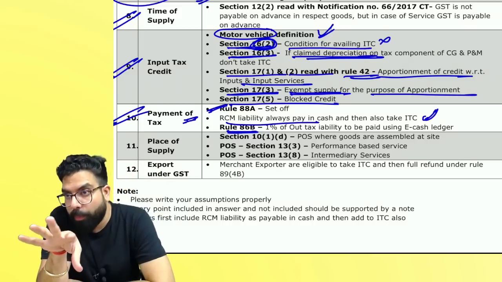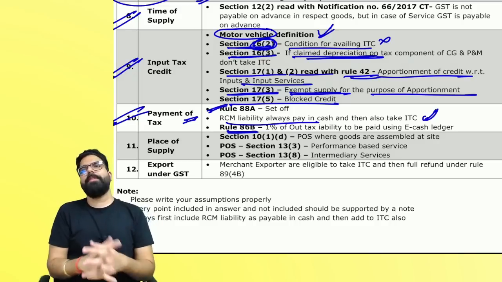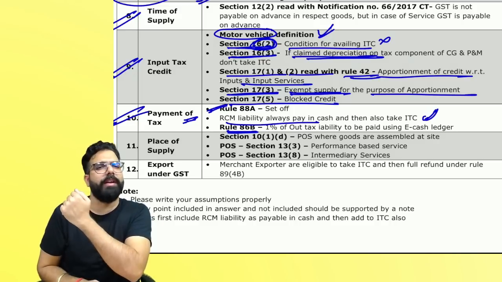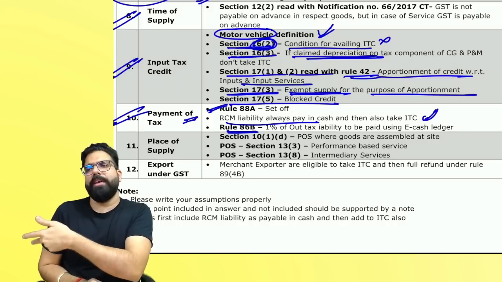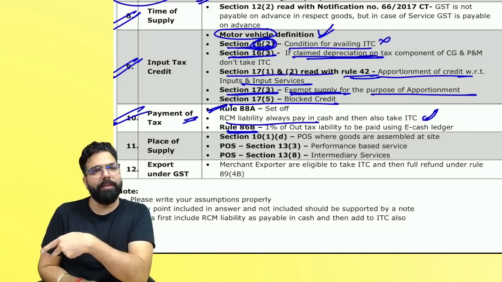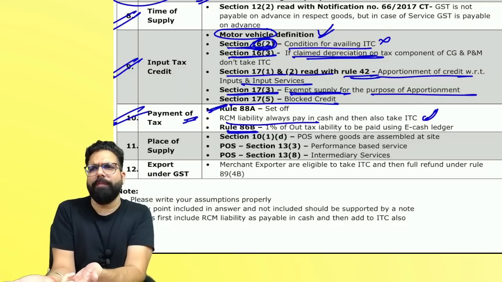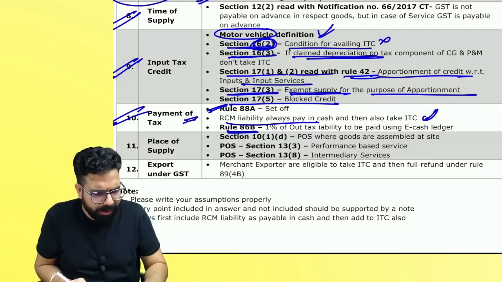But this is not applicable if you are a person who has filed returns in the last 2 years and paid more than 1 lakh rupees income tax. Last year, previous year, you have got a refund of more than 1 lakh rupees. Number 3, you are a statutory body, public sector undertaking. Correct, everyone? Yes or no?